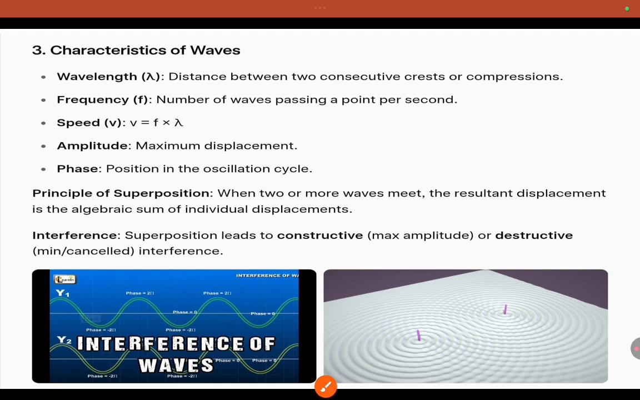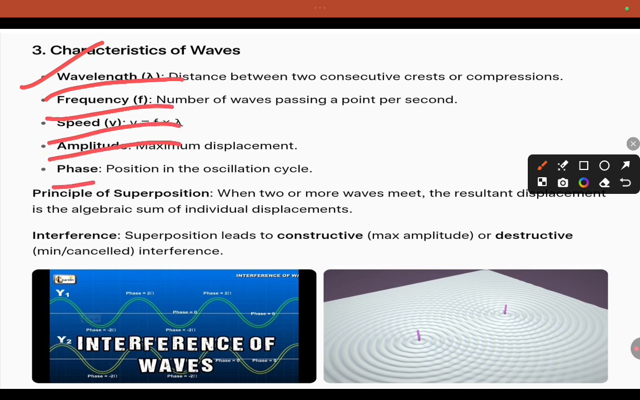What are the characteristics of waves? We discussed these previously, in the previous video: wavelength, frequency, speed, amplitude, phase. What is wavelength? The distance between two consecutive crests, or compressions, or rarefactions and troughs is known as the wavelength. Frequency: the number of waves passing a point per second. Speed: v equals nu lambda. Amplitude: maximum displacement. Phase: position in the oscillation cycle.